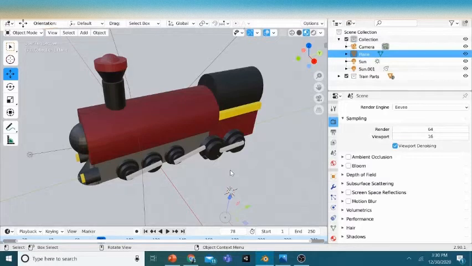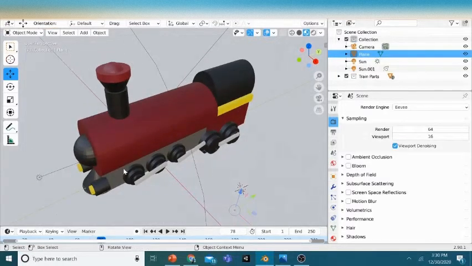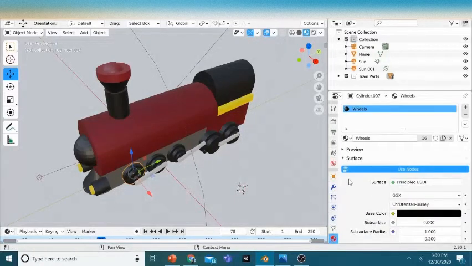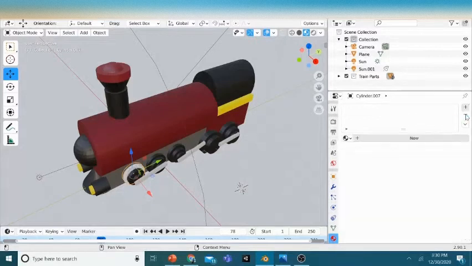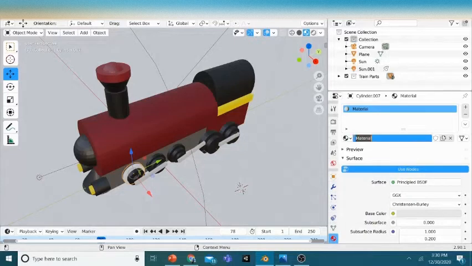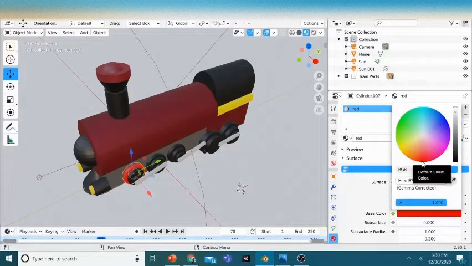How do you add colors to multiple objects? Okay, so here I want to add a red color. What you're gonna do, you want to go to materials, and now I have created many, like for red, yellow. Just click on this icon, and imagine you just remove this and it becomes white. The default is white. Just click new, and for now I'll just say it as red. Okay, so now we're just going to change it to a red color and enter.